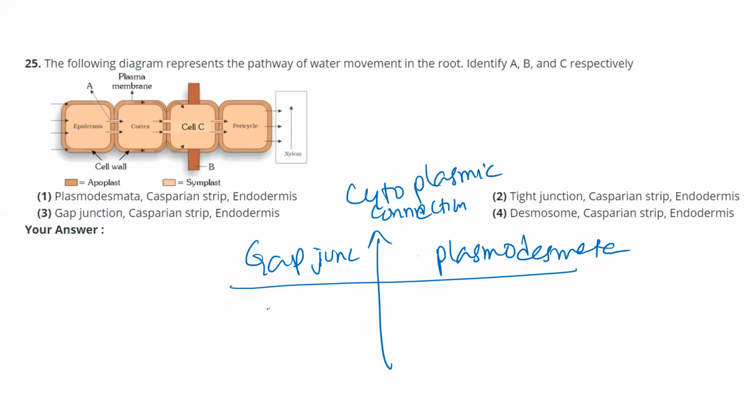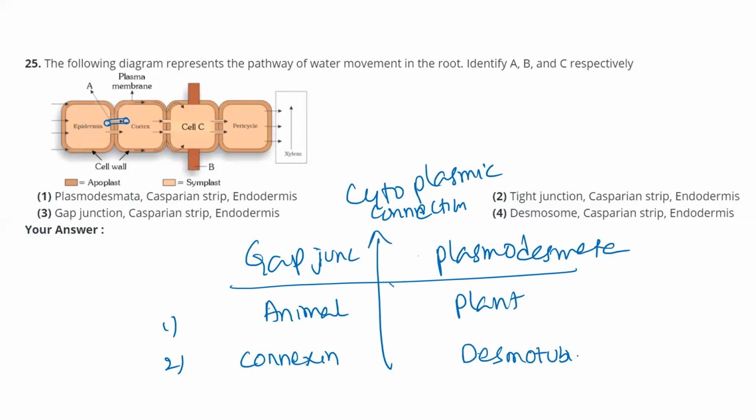The difference is that gap junctions are present in animal cells and plasmodesmata in plant cells. Second, gap junctions are made up of connexin protein. Plasmodesmata have a small tubule called the desmotubule, which comes from the endoplasmic reticulum. This is the difference.